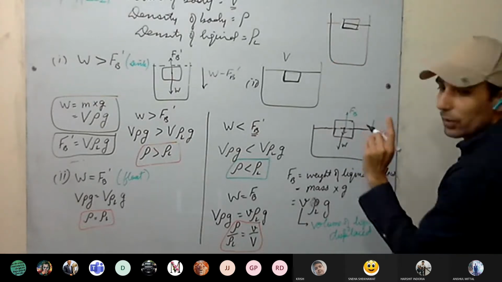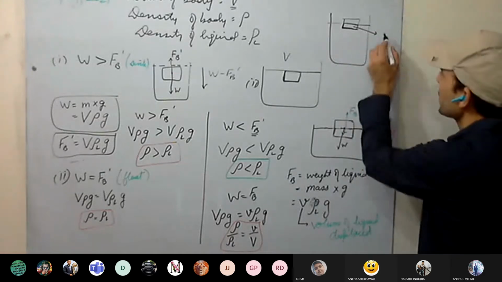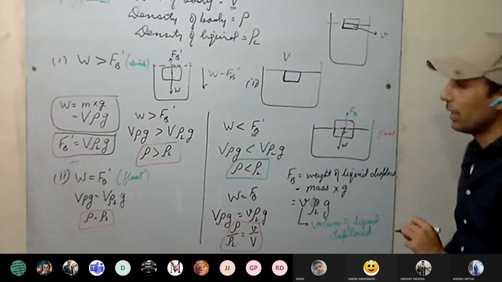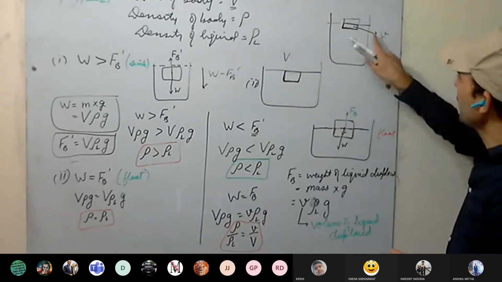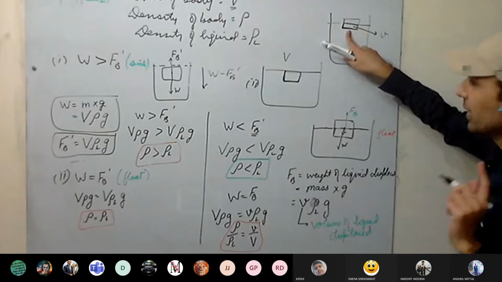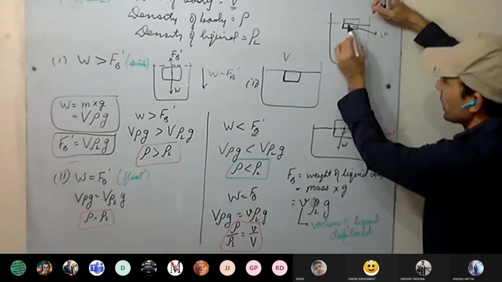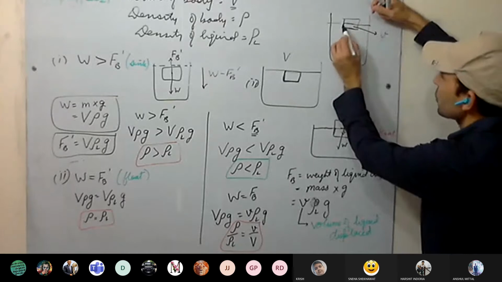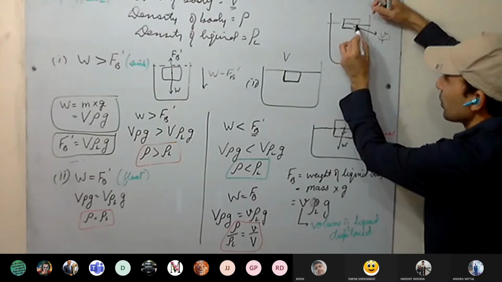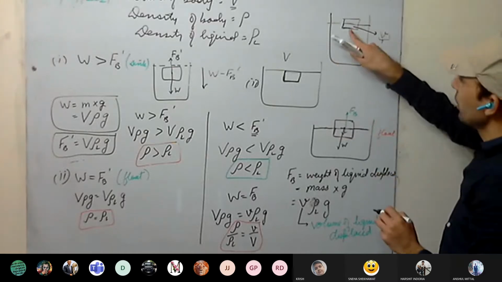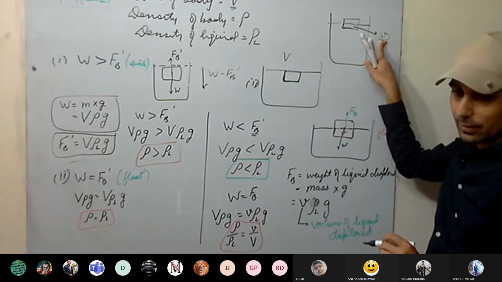Yes or no? So see here, volume of the body submerged is smaller v. It is less than the capital V. It is only the volume of the submerged body. It is also the volume of the liquid displaced. Yes or no?